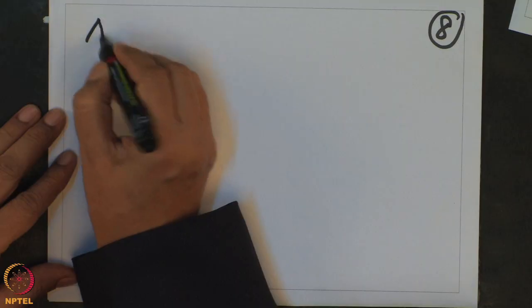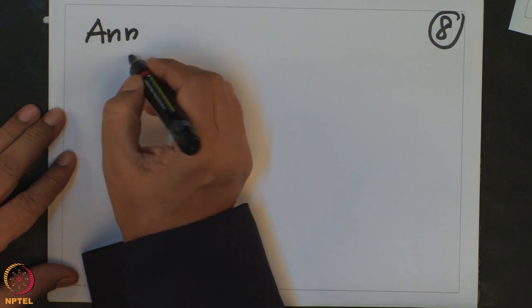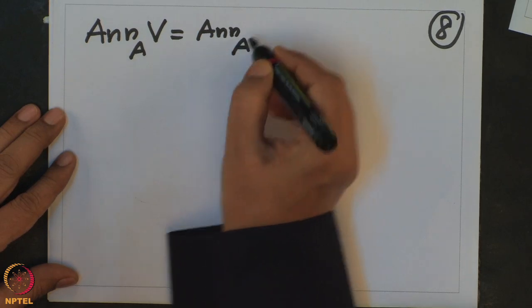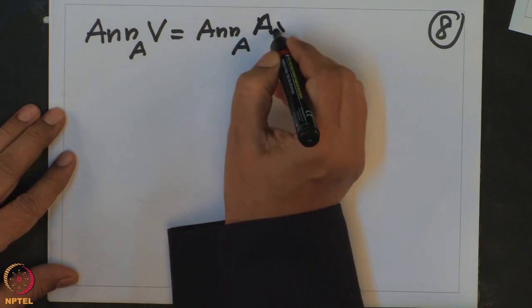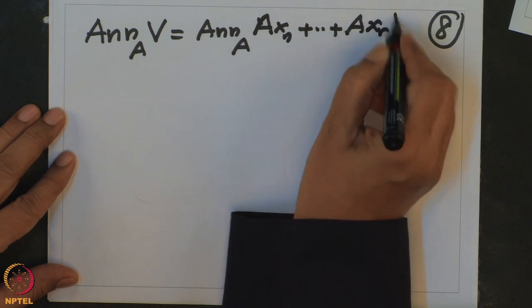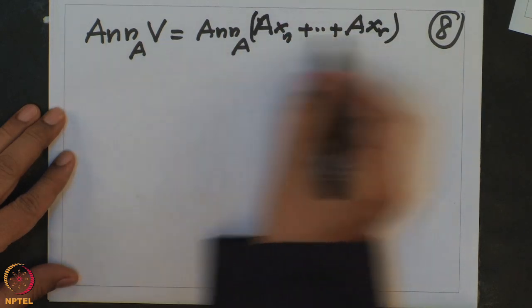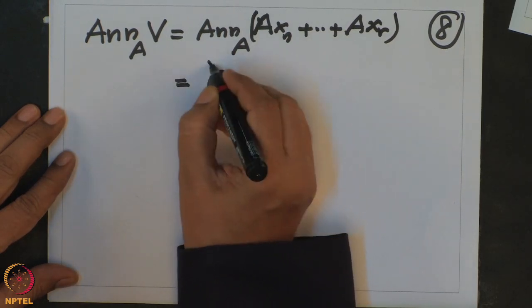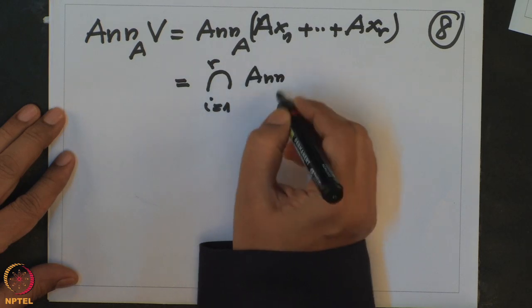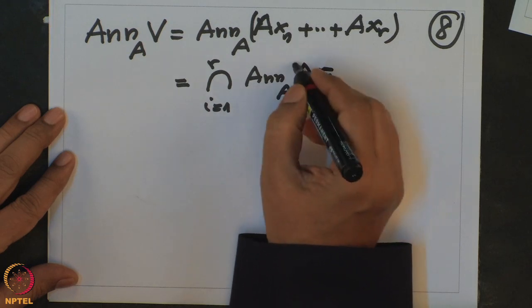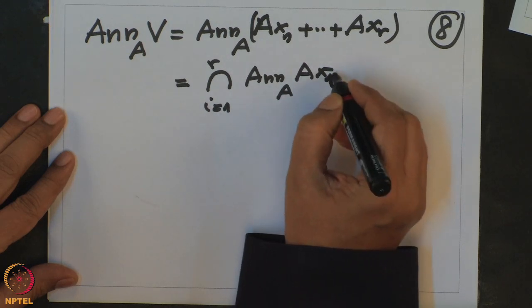P contains the annihilator. So what is the annihilator of V? Annihilator of V is the annihilator of this sum, A x1 plus ... plus A xr, because V is equal to this. And what is the annihilator of the sum? That is the intersection, for i from 1 to r, of the annihilators of the elements, the module generated by A xi.